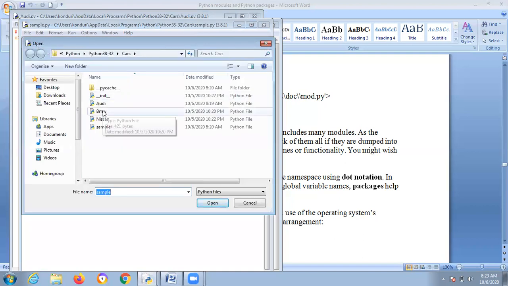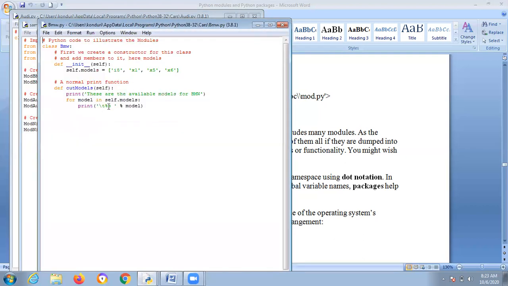If you open BW similarly, this is the programming: I8, X1, X5, X6 and out model self. Just look at this code like this. Similarly, you can apply your own logic and consider anything.